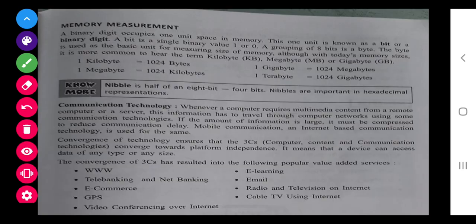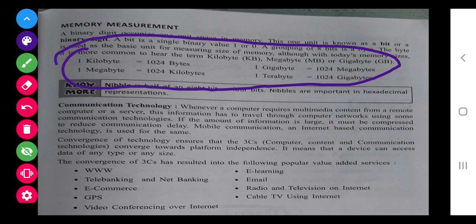Now talking about memory measurement, this is to be noted down in your notebook. 1 kilobyte is equal to 1024 bytes, 1 megabyte is equal to 1024 kilobytes, 1 gigabyte is equal to 1024 megabytes, 1 terabyte is equal to 1024 gigabytes.